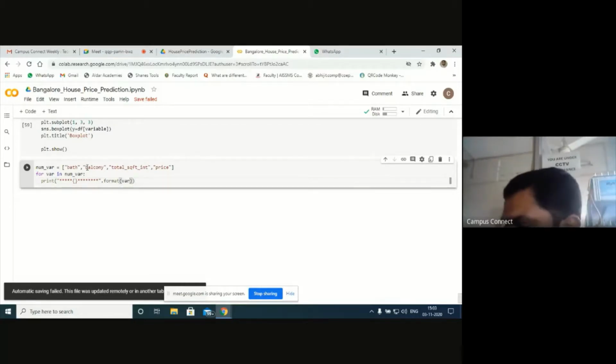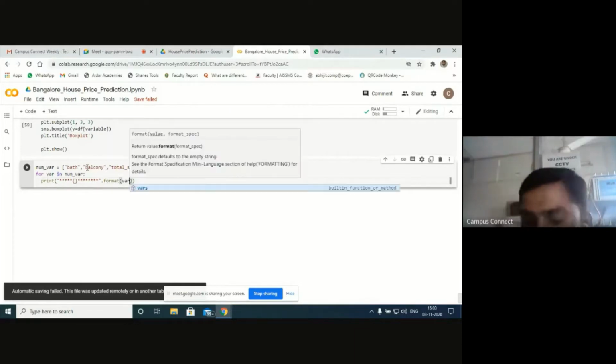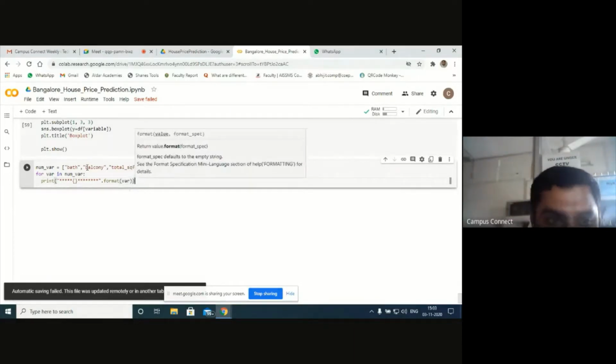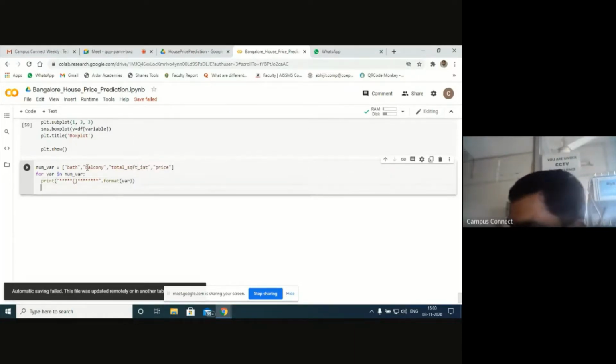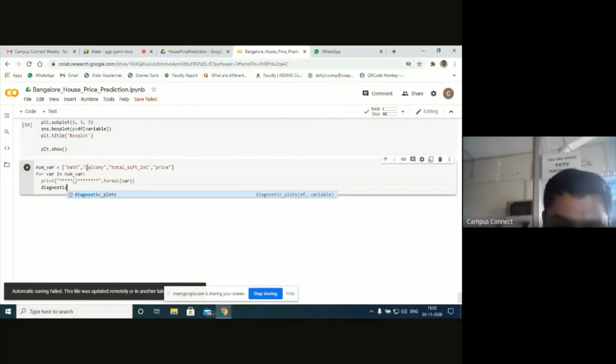Next is the diagnostic plot. Give the dataset where exactly the data are available. There is a method called diagnostic plots. My data is in DF7.